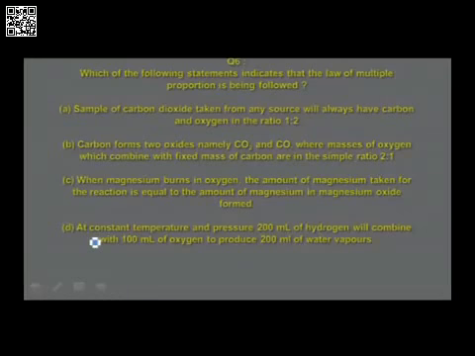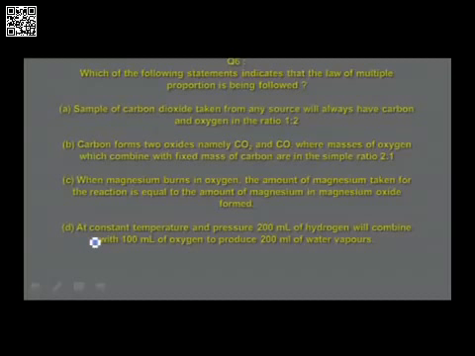Which of the following statements indicates that the law of multiple proportions is being followed? Option A. A sample of carbon dioxide taken from any source will always have carbon and oxygen in the ratio 1:2. When you read this, you clearly understand that this is based on the law of definite proportions. Carbon forms two oxides, namely carbon dioxide and carbon monoxide, where masses of oxygen which combine with a fixed mass of carbon are in the ratio 2:1. This is exactly the answer for the given question.